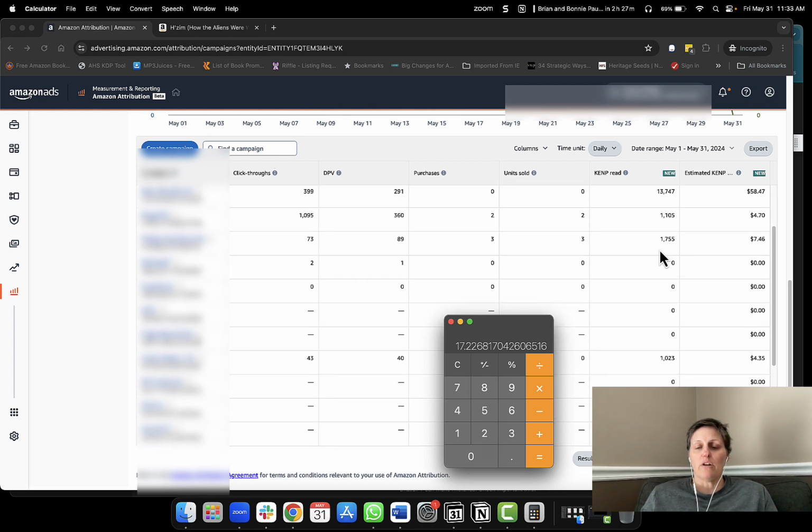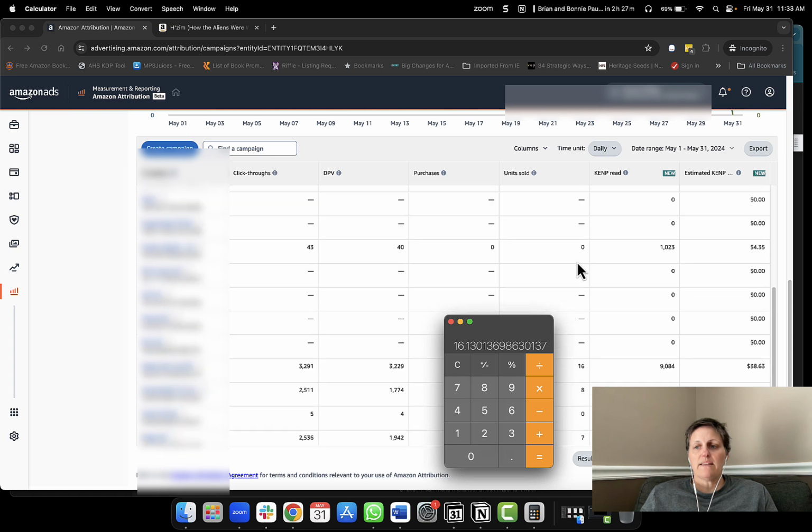So let's go to another one and we're going to do the exact same thing, same assumption on page length. Let's look at 1755. Again, this is page reads. We're going to divide that by 200. And now if your books are longer, divide it by 300. If you know what the exact number is, then use that. I'm just going off of assumptions. 8.775 plus 3, because I have purchases. I do not go by units sold. I go by purchases. Plus 3. Then this number is going to be divided by the 73. This gives us, again, remember to times it by 100, and this gives us a 16% plus conversion rate. Okay, these numbers are pretty great.